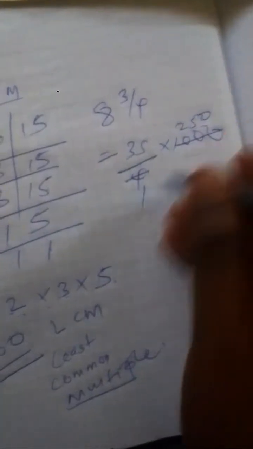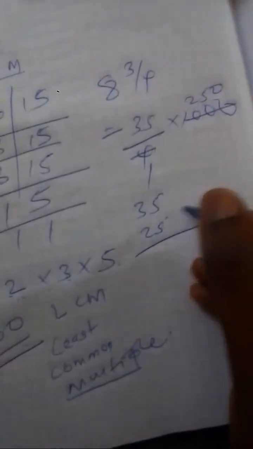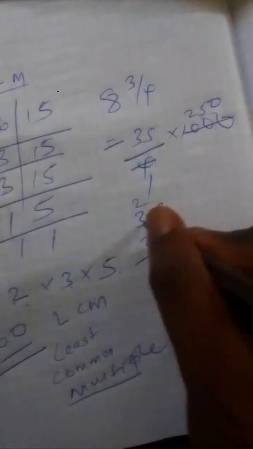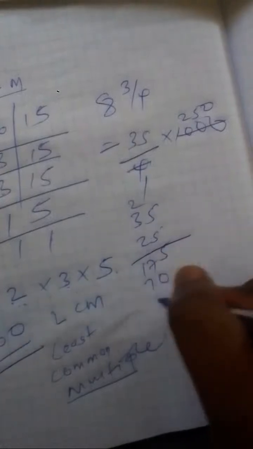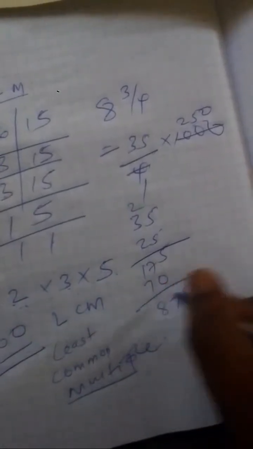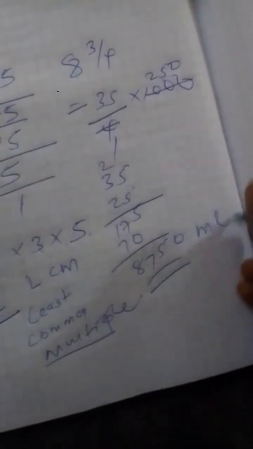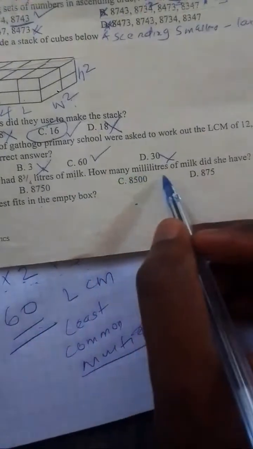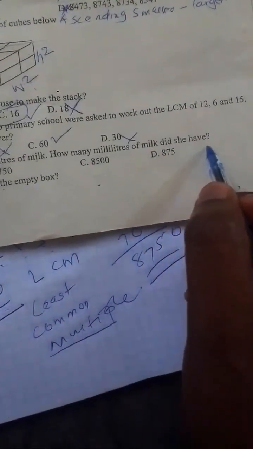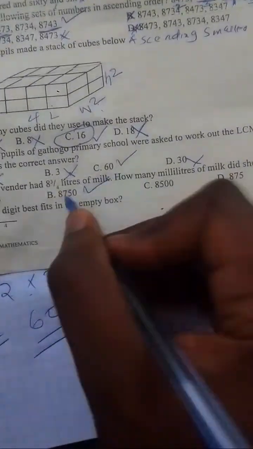25, that is 250. So 35 multiplied by 25, in this case we shall have 8750 milliliters of milk. So the answer should be 8750, and this one is the correct answer. How many milliliters of milk did she have? So she had 8750 milliliters of milk.